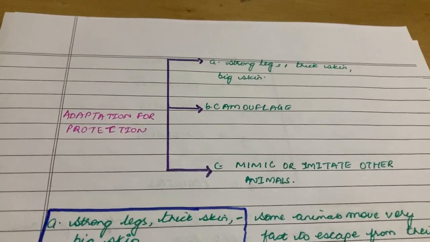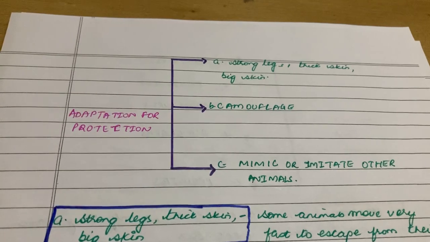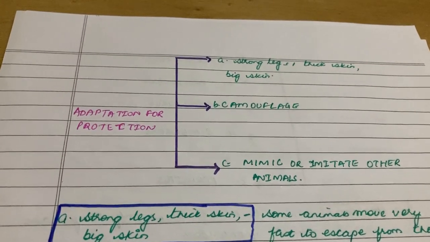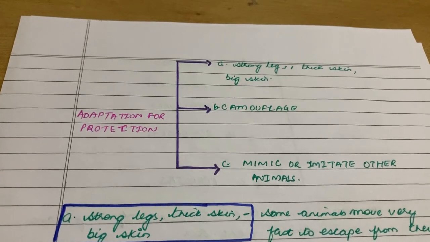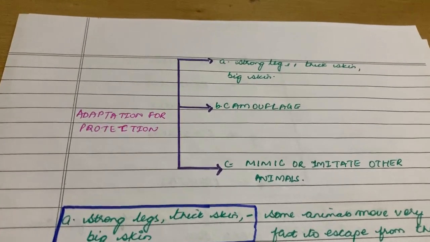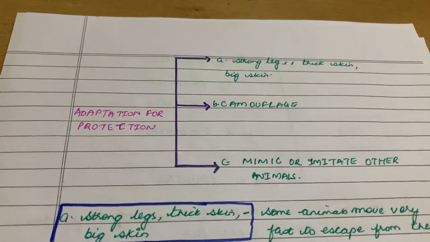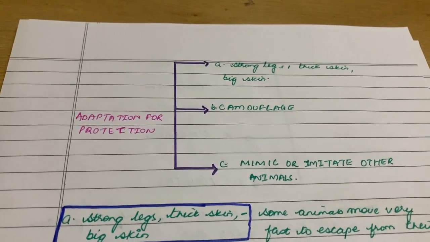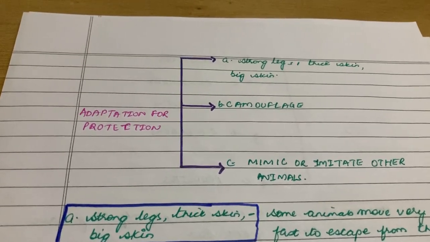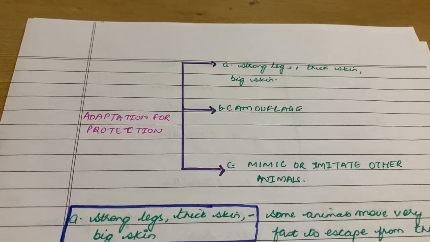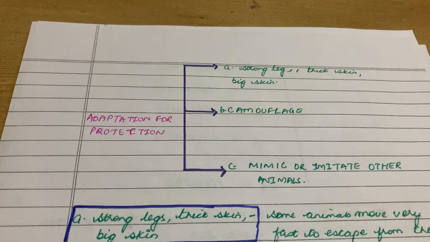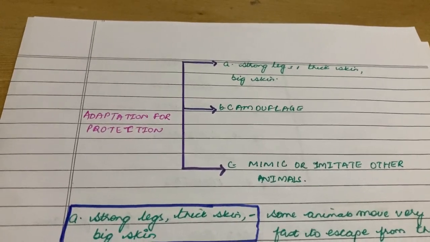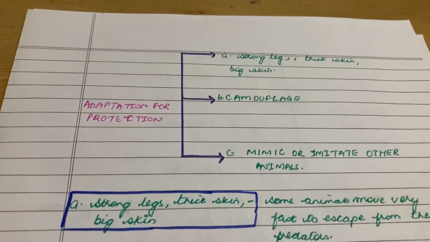Some have thick skin that allows them to survive in extreme climatic conditions, like camel, elephant, and polar bear. Then big size means some animals are very big in size, so they don't need to fear predators, because the predators won't be able to kill them easily and eat them all at once. Then camouflage, and then mimic or imitate other animals.